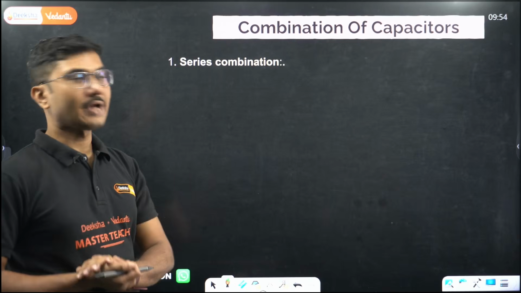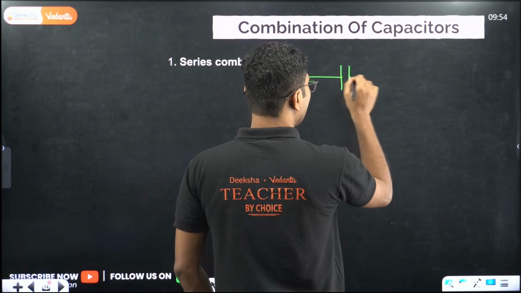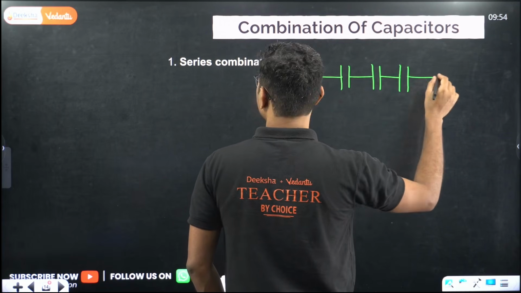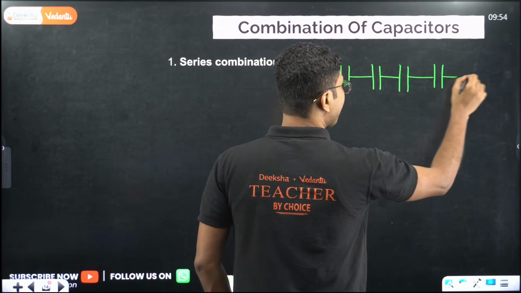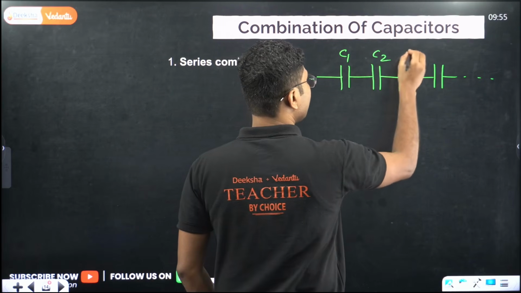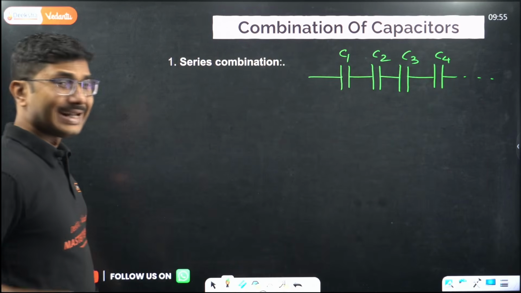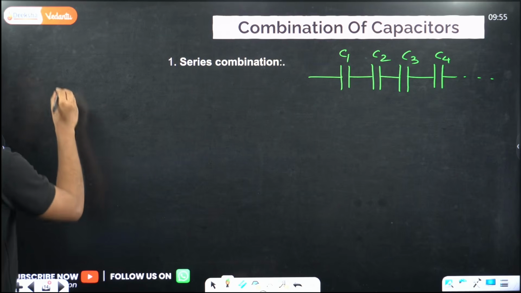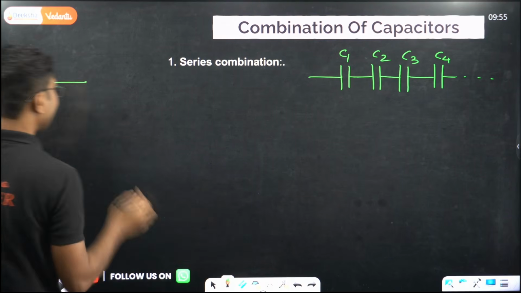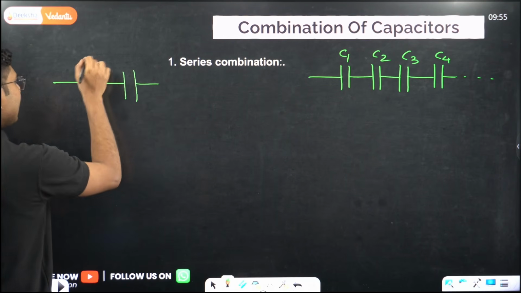Now, combination of capacitors can be connected in two different ways, same as resistances. Series combination means capacitors are connected one after another. Suppose these are C1, C2, C3, C4, Cn. Now in the exam, they might ask, not definitely, but might ask: two capacitors are connected in series, find their equivalent capacitance.